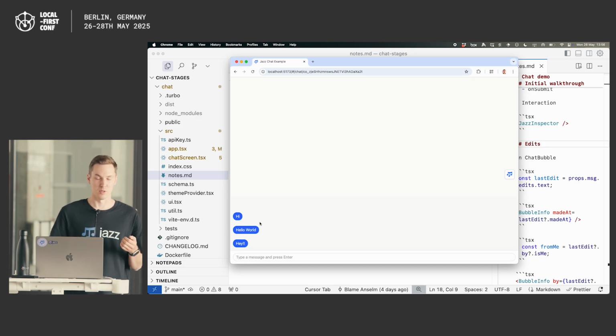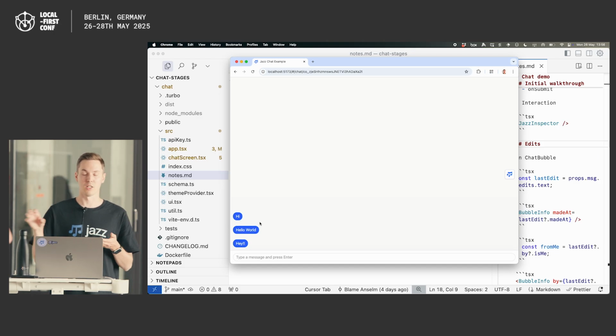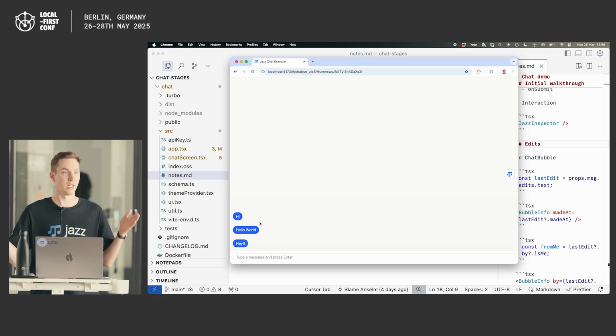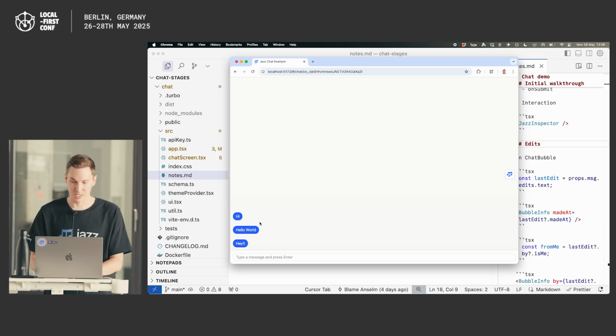But Jazz takes the approach that since you're building something where people collaborate, when stuff happens is actually important. History is important. So what Jazz does is it doesn't just implement shared state, it implements the full edit history of everything that you've ever created. And you get all kinds of useful metadata, like when was it created and who created this object, for free. It's a high-level thing that's built into Jazz.